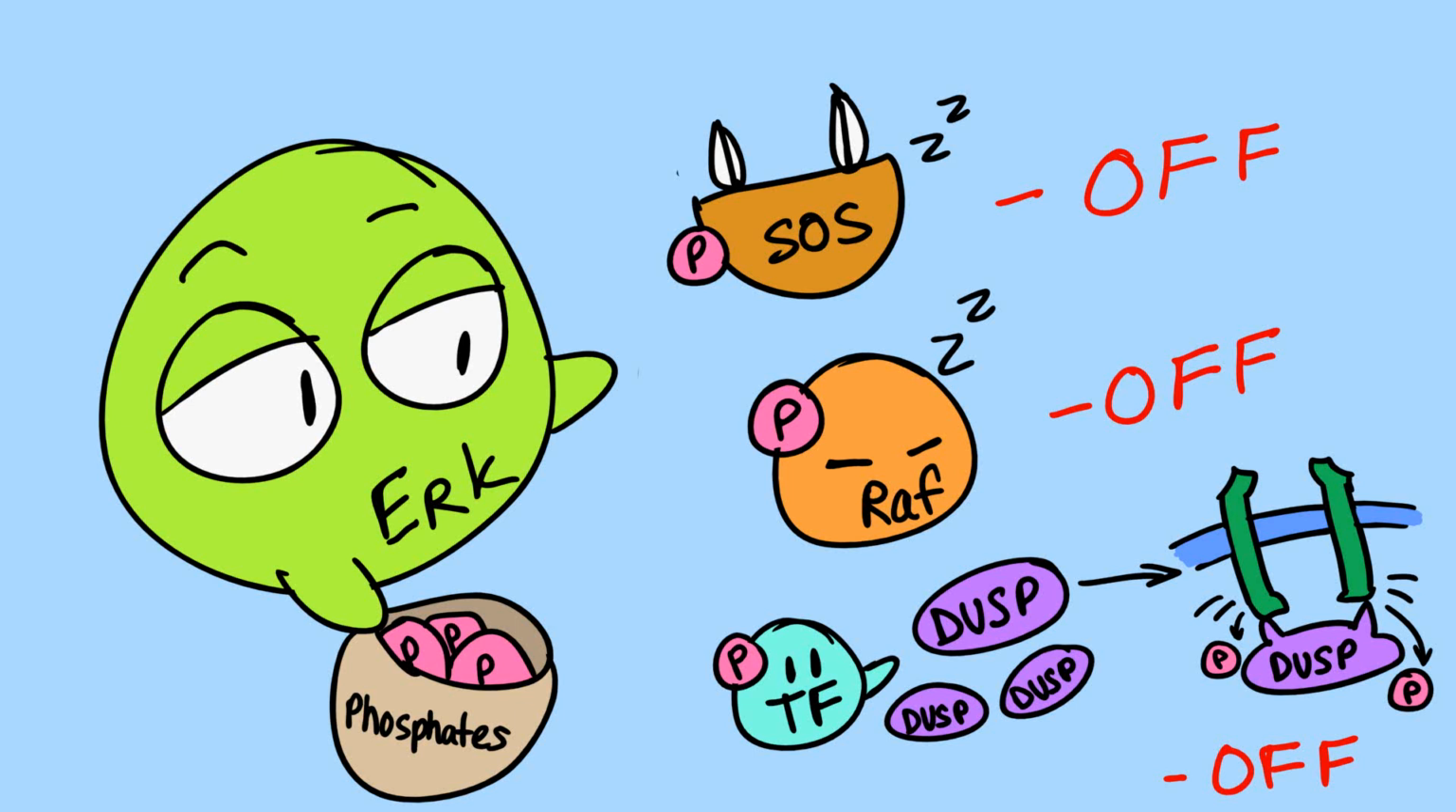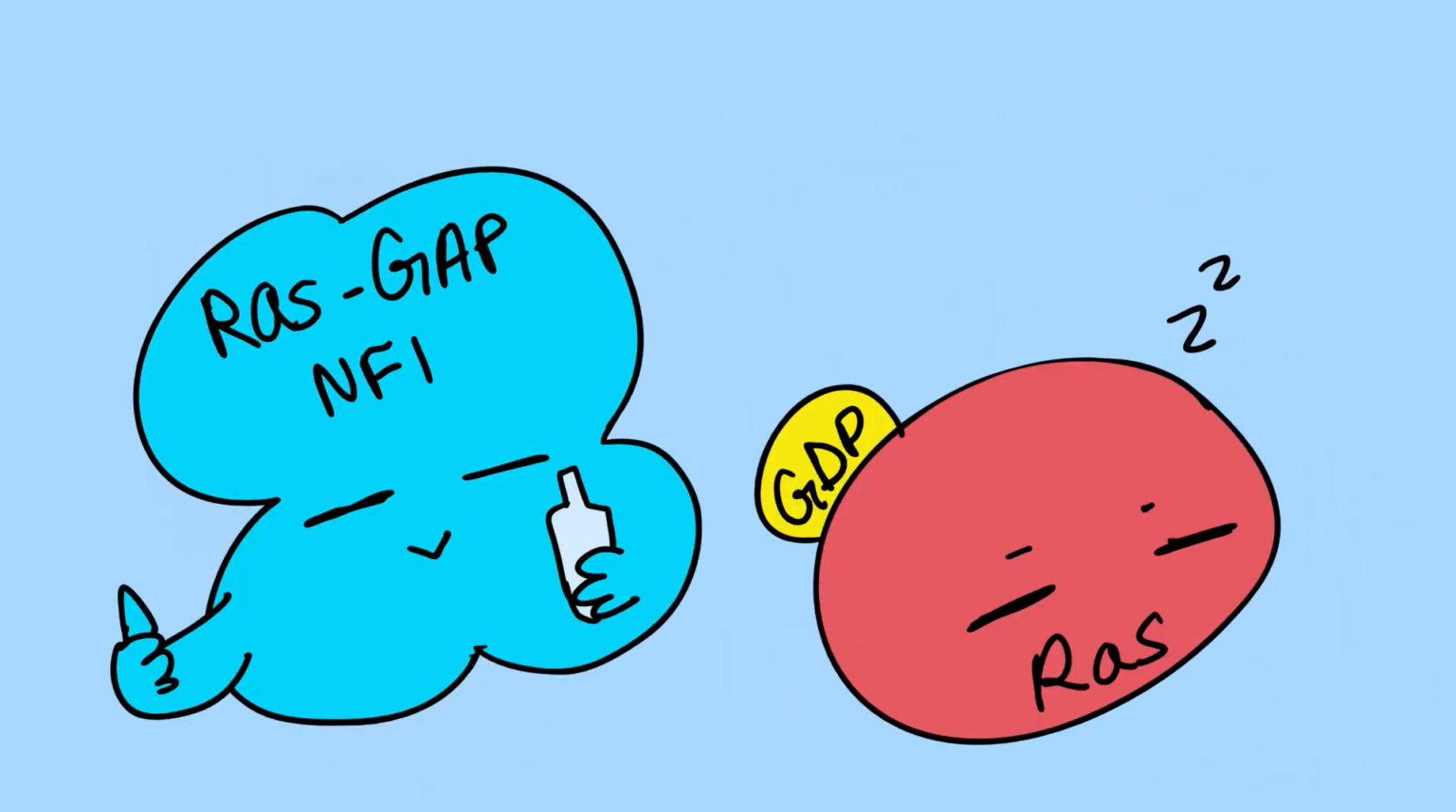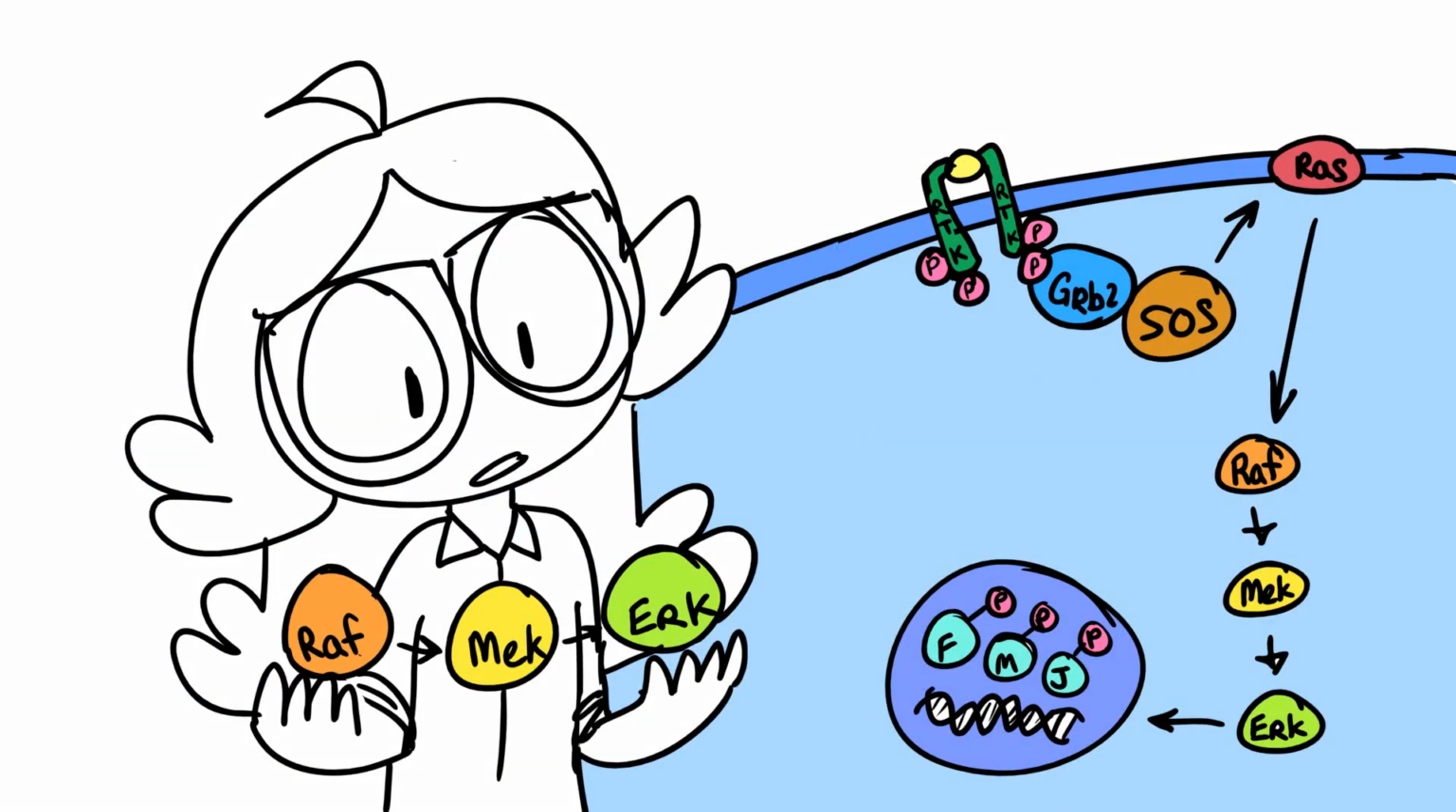ERK also results in DUSP being transcribed, and DUSP dephosphorylates and resets the RTK, and then there's the previously mentioned RAS GAP turning off RAS. All of this is able to shut down the MAPK cascade when the job is done.